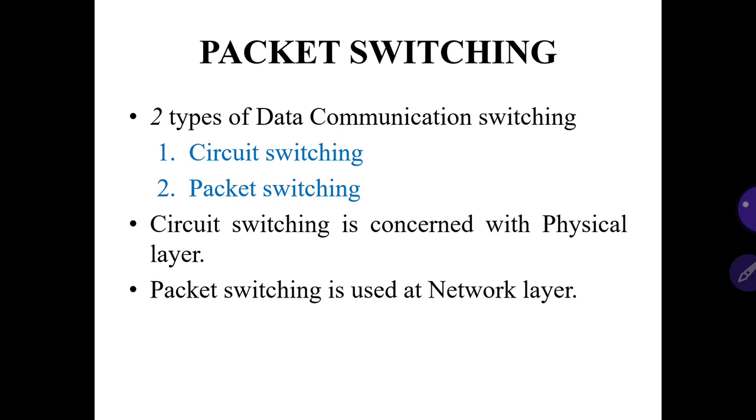If we talk about wireless communication, there will also be a dedicated path established before the communication. There are three phases in connection oriented communication. One is connection establishment, the second phase is the data transfer phase, and the third phase is the tear down phase. After the transaction is over, we have to tear down our communication link. This is what actually happens in a connection oriented approach. All the datagrams pass through the same route.